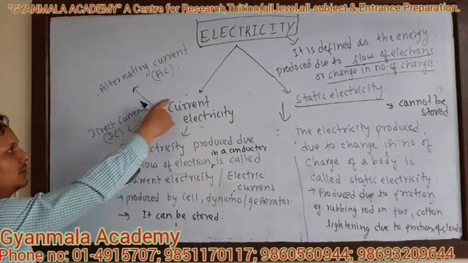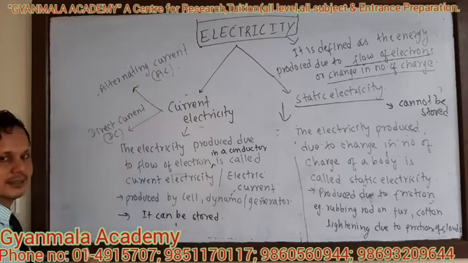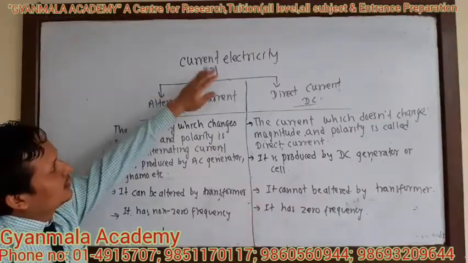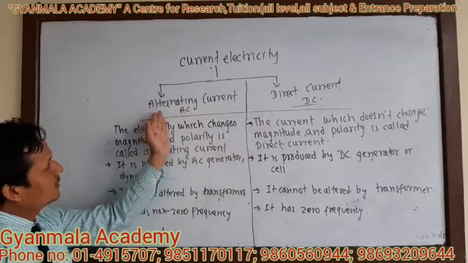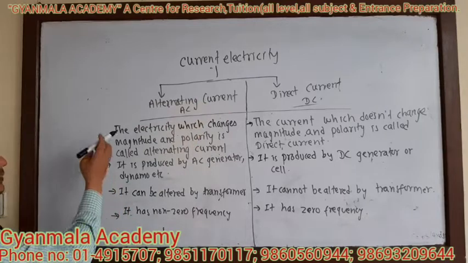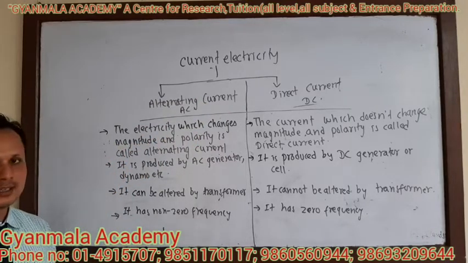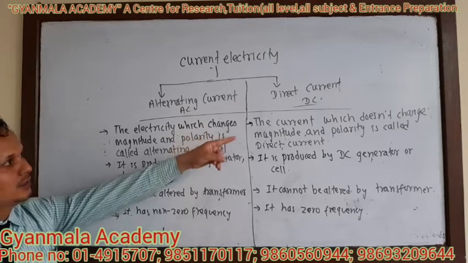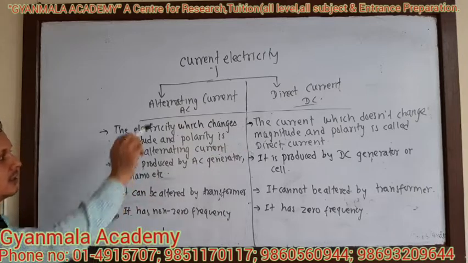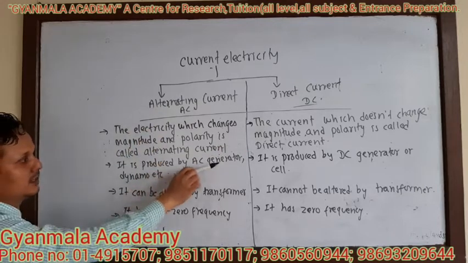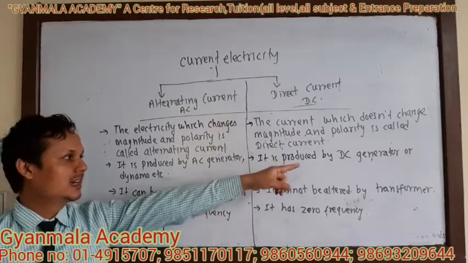So the two types of current electricity are alternating current (AC) and direct current (DC). What is alternating current? The electricity which changes magnitude and polarity is called alternating current, and the current which does not change magnitude and polarity is called direct current. Alternating current is produced by AC generator or dynamo, whereas direct current is produced by DC generator or cell.